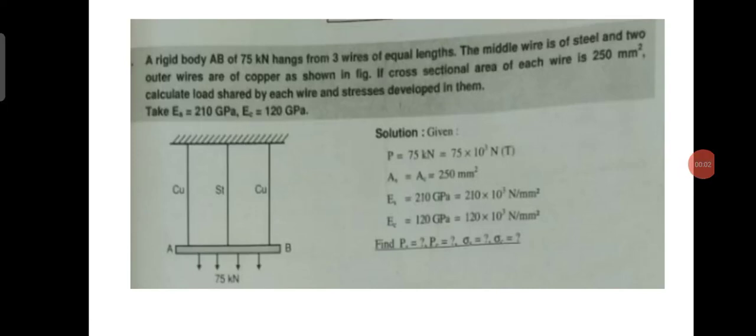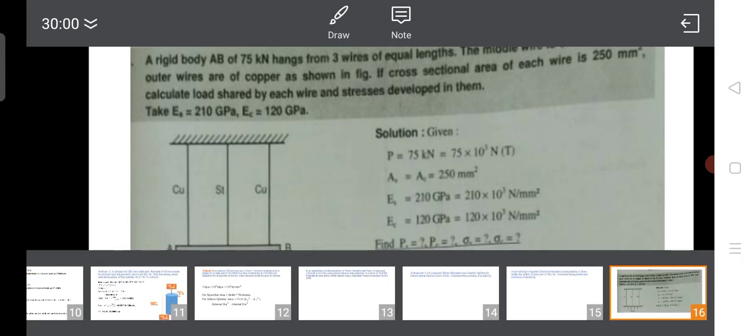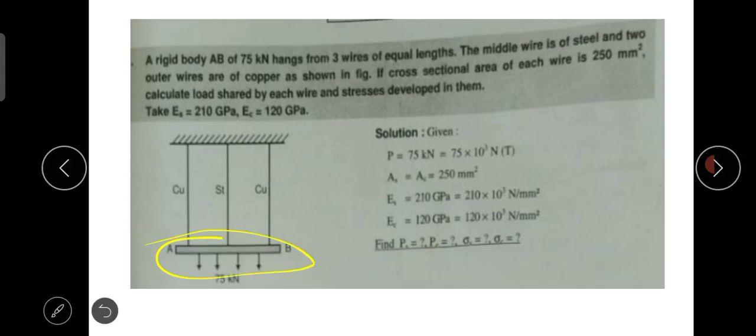So good morning friends. In today's lecture we will see the next level of problems. So here we go. In the problem they say that a rigid body AB, that rigid body is nothing but this rod AB of 75 kilonewton, hangs from three wires of equal length. So there are three wires of equal length which hold the load of 75 kilonewton, and that load is of the bar AB.